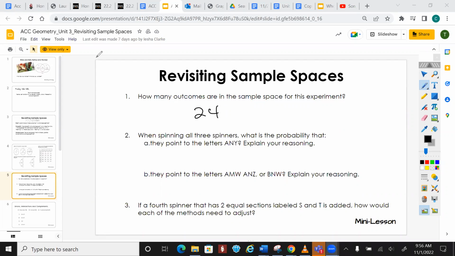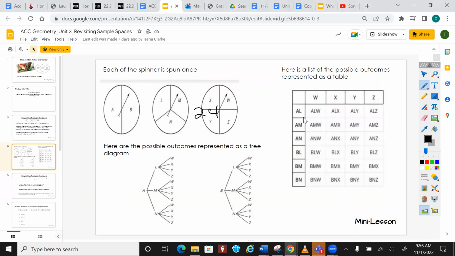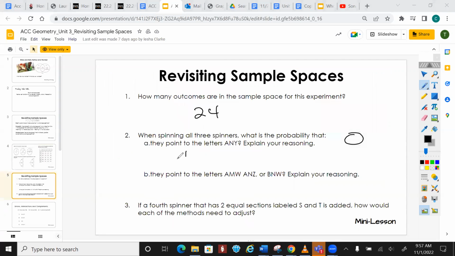Coming back to our little chart, how many times do you see A and Y in this table? 1 time, right? You see it right here, out of how many total times? So we have a probability of 1 out of 24. If we go into our calculator and type 1 divided by 24, we get 0.04, which means we have a 4% chance of this happening. I would definitely write this down.